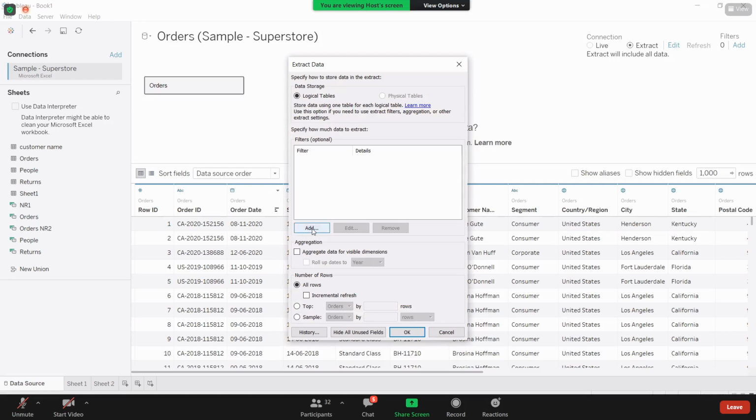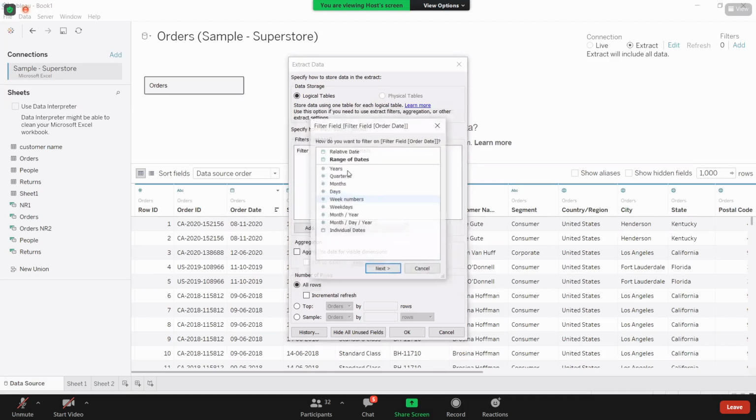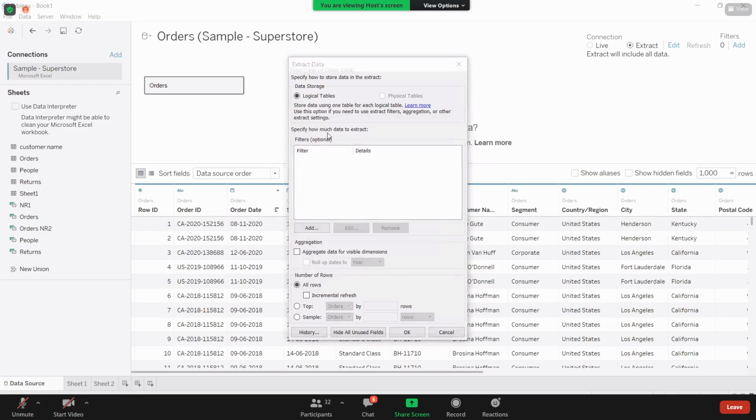See how we can add these filters. You will understand everything once we are publishing to the server, but just learn how I'm adding the filter here. I'm having the order date column, which gives me the date details. From this order date, I want only the last 3 years of data.